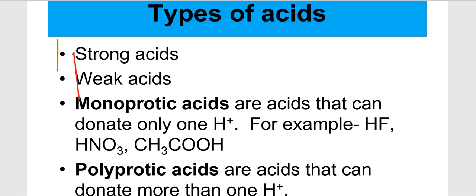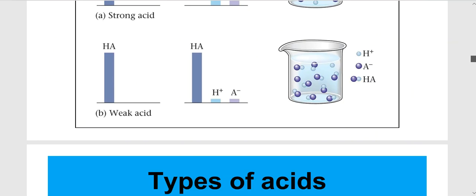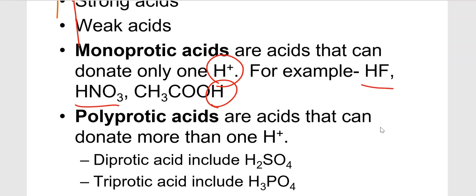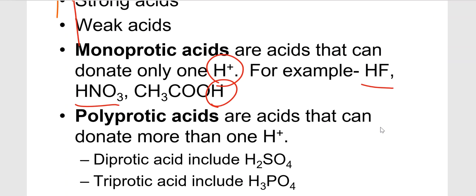Types of acid. There's strong acids, there's weak acids. But what I want to focus on this lecture is monoprotic versus polyprotic acid. Okay, so monoprotic acid is any compound that is an acid that is capable of donating one H plus. For example, HF gives out one H plus, nitric acid gives out one H plus, acetic acid gives out one H plus.